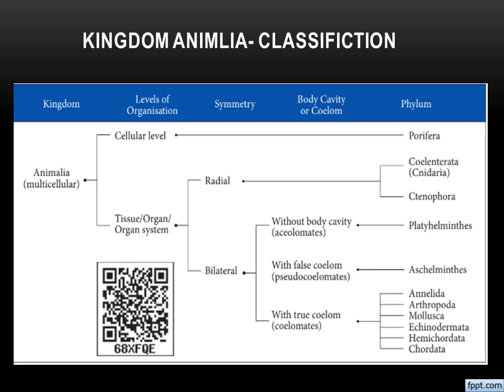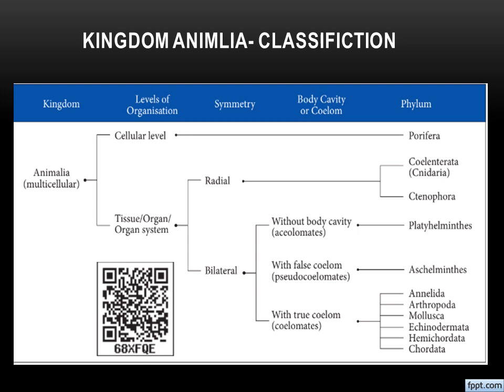Then let us go to the next character, symmetry. As per the levels of organization, we said tissue level and organ system level. This group is somewhat vast, because except Porifera, all other phyla are included here. That's why this group is further classified as per symmetry.